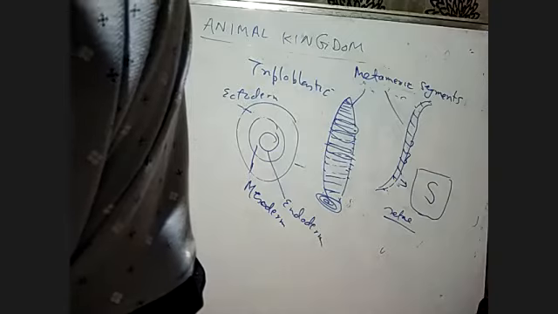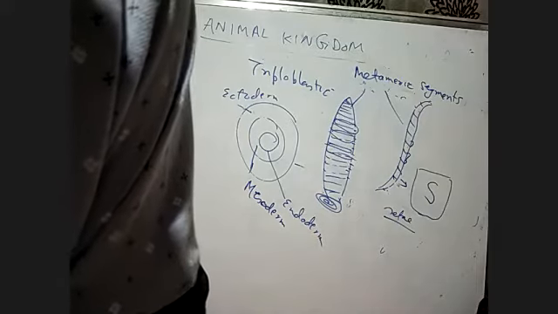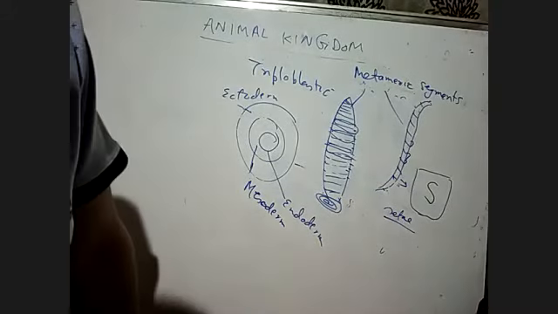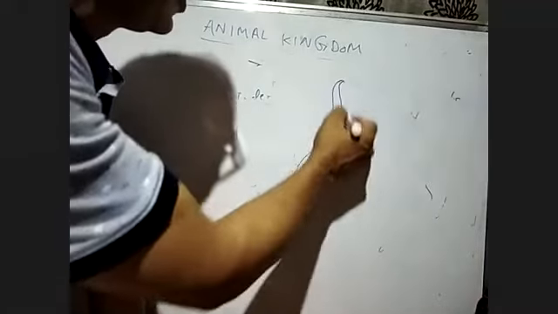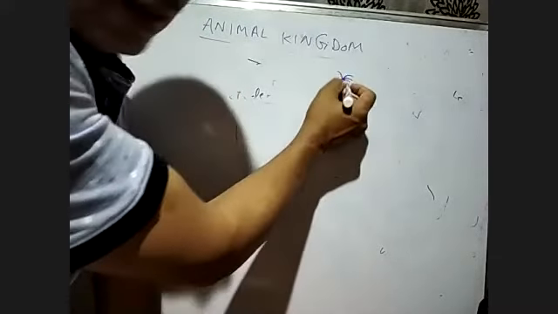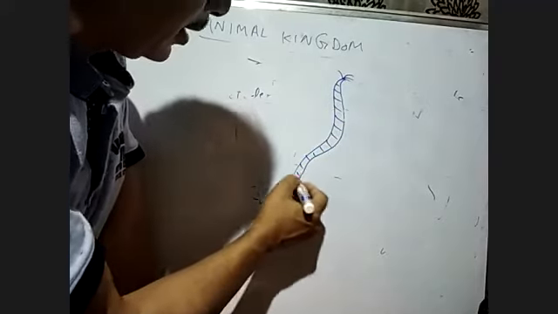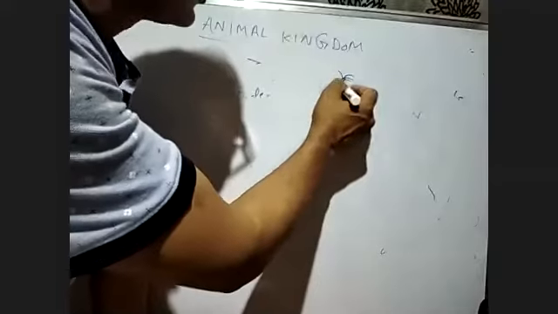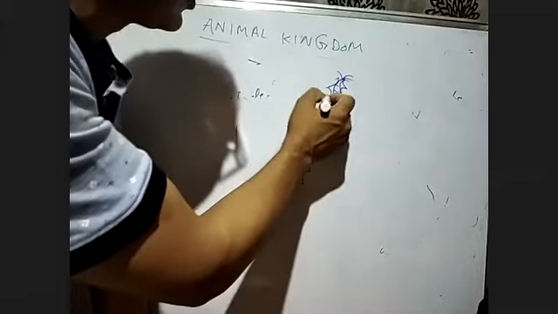Then there are aquatic annelids like Nereis, which possess lateral appendages or parapodia, which help in swimming. In the figure they have given you, suppose this is a Nereis. The body is divided into segments, and after that they have some extra structures.